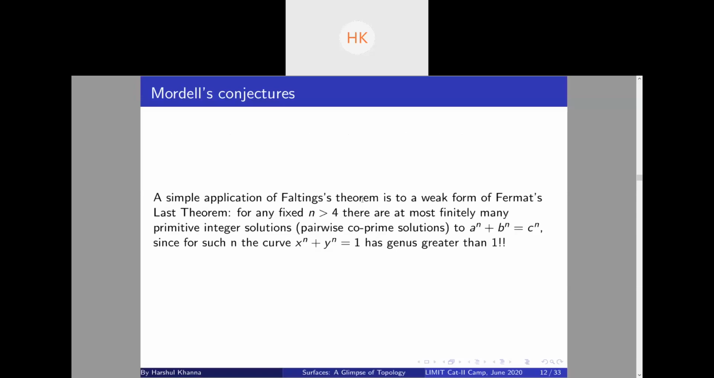a very simple application of this is to the weak form of Fermat's last theorem. Now, for any fixed n greater than 4, the curve, or the surface you receive by plugging complex solutions to x to the power n plus y to the power n equal to 1, has genus greater than 1, that is, greater than or equal to 2. So you will only have finitely many integer solutions to a to the power n plus b to the power n equal to c to the power n for n greater than 4, right? Isn't this amazing?